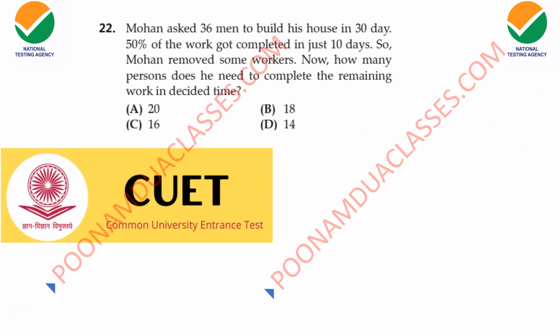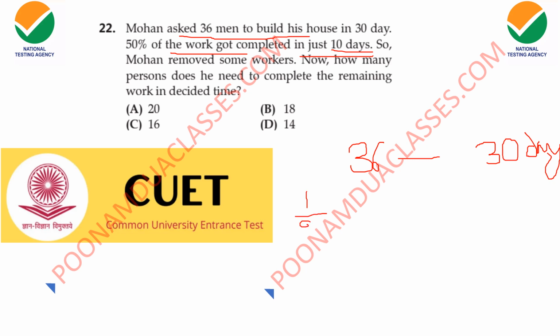This question is quite simple, doesn't even need calculation. Mohan asked 36 men to build the house in 30 days. 30 दिन उनको काम करना था 36 वर्कर्स को. 50% of the work got completed in just 10 days. अब 50% वर्क कंप्लीट ही हो गया 10 days में, तो बचा कितना? हाफ वर्क डन एंड हाफ वर्क इज स्टिल लेफ्ट.